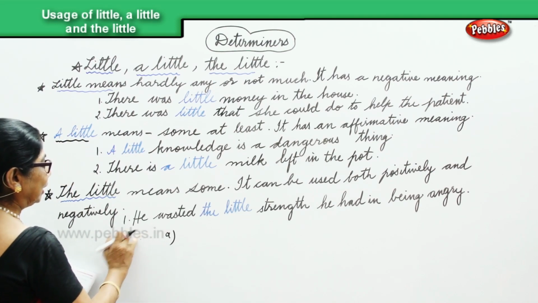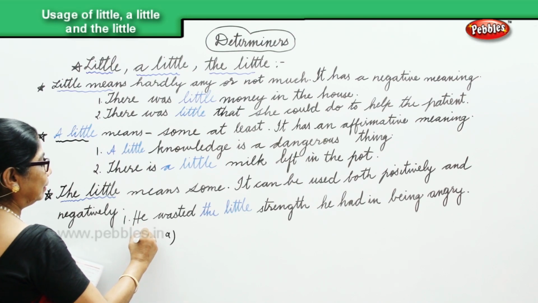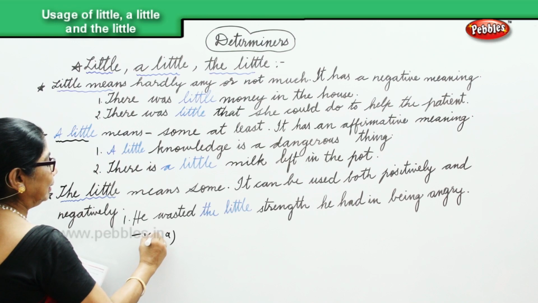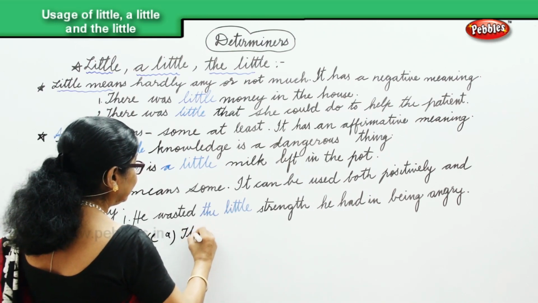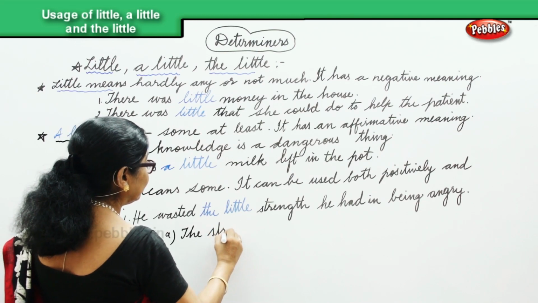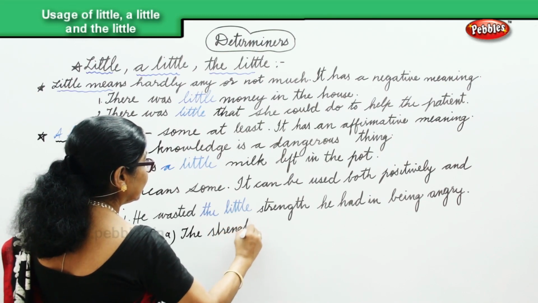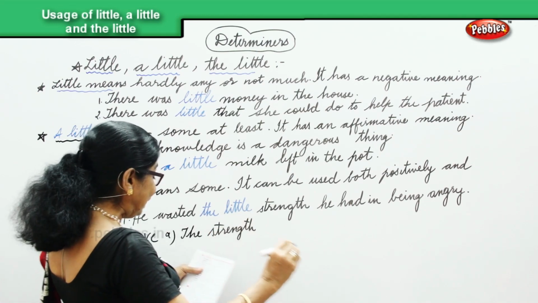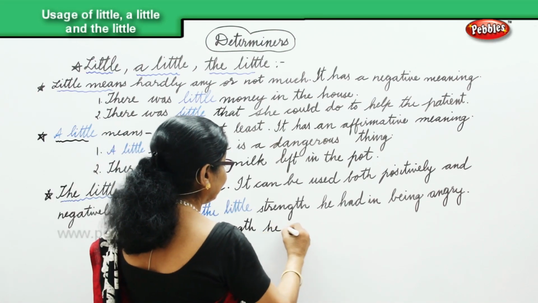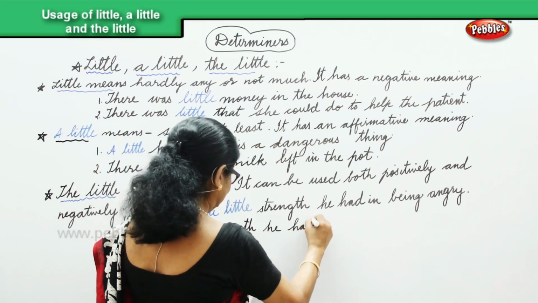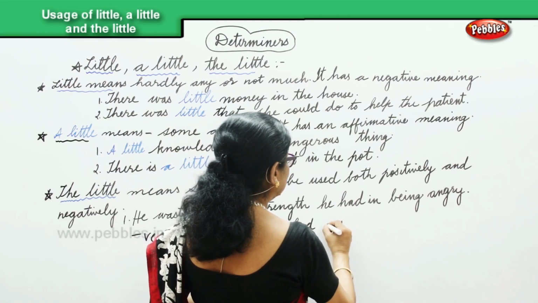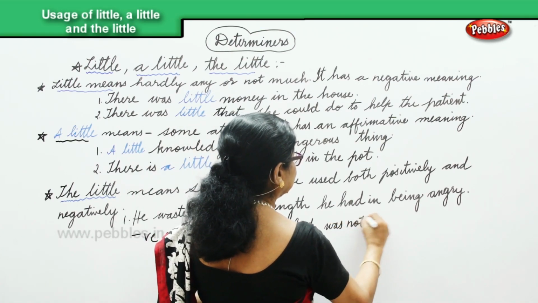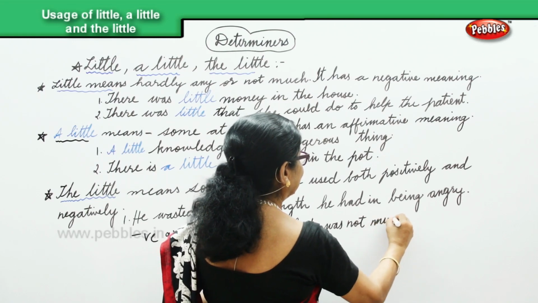In the negative, what does it mean? The strength he had was not much. That's what it means.